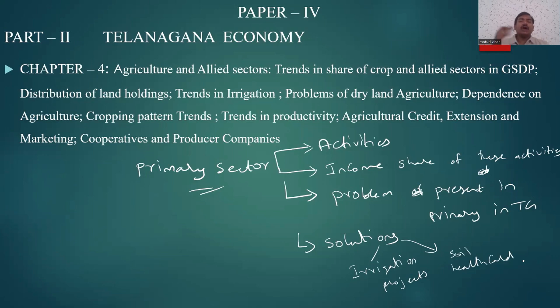So we'll integrate all the programs and find the solutions for the problems of the primary sector. For example, one of the major problems for the primary sector is the lack of proper availability of agricultural credit. So we'll try to solve the problem. What are the ways we can bring agricultural credit to the farmers? How is the present banking sector helping farmers get affordable credit? What is the policy of RBI to provide affordable credit to the farmers?